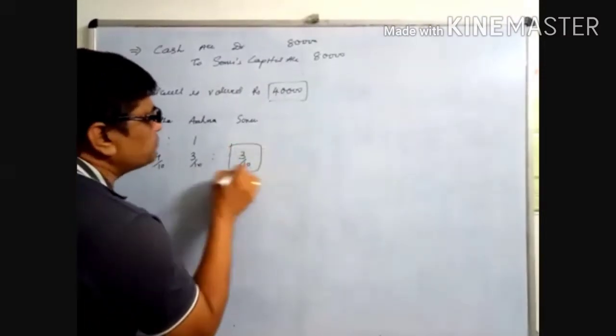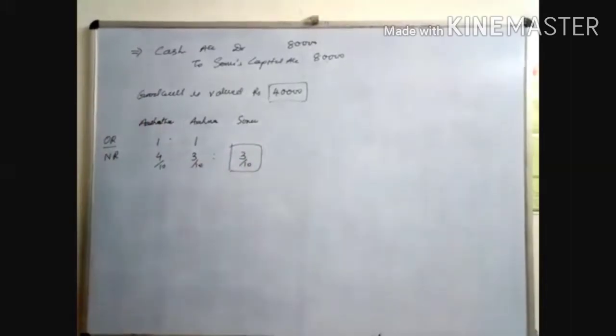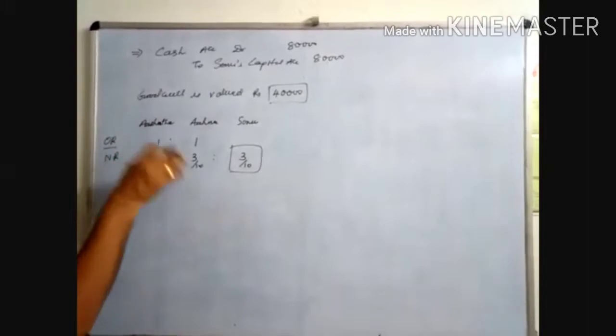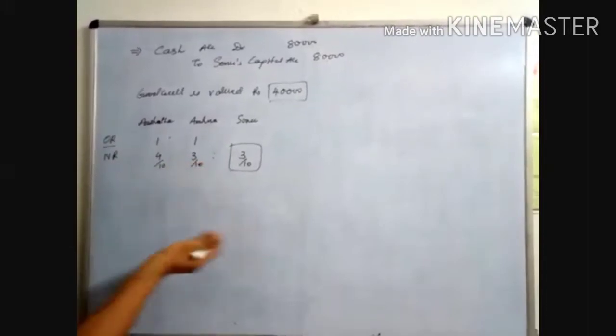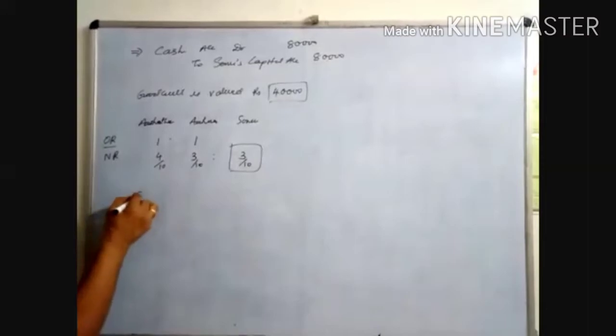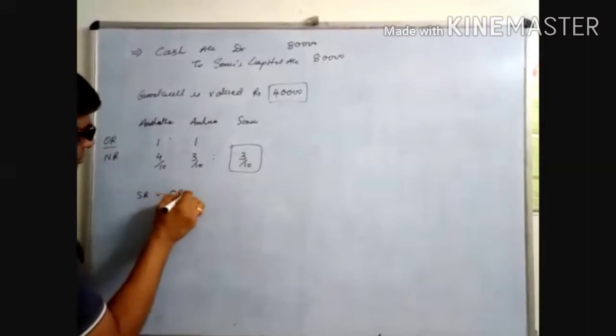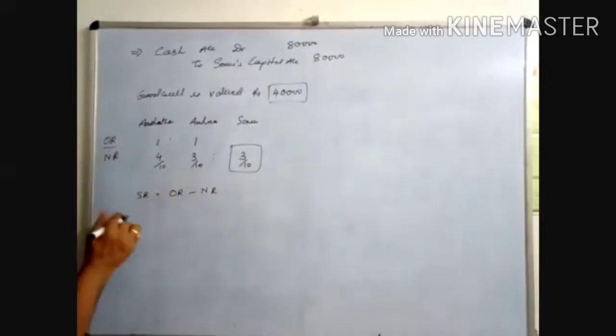Now, what is Sonu's part? Sonu's part is 3/10. We have to find out the sacrifice ratio first, because when we calculate the goodwill, we have to use the sacrifice ratio. Sacrifice ratio is equal to old ratio minus new ratio. Now Astha's sacrifice is equal to: old ratio, look here, 1:1.